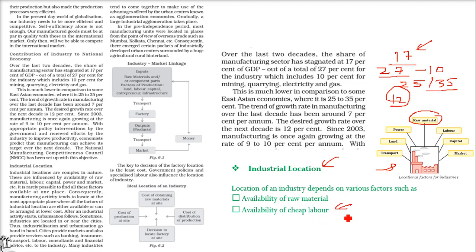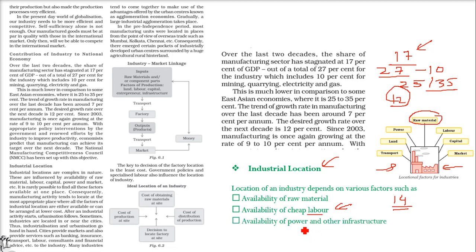If you see the Western countries, the labor laws are quite strict. In Canada, you have to pay at least $14 for 1 hour to anyone who is working, regardless of what he is working on. In the US also, you have to pay $8 to $10. Now, labor is quite cheap in India, but if the skilled or non-skilled labor is not near this industry, then who is going to work for the industry? So we need the availability of cheap labor. We want labor, and it has to be cheap also. If you are paying this much, maybe you will not benefit from the industries.